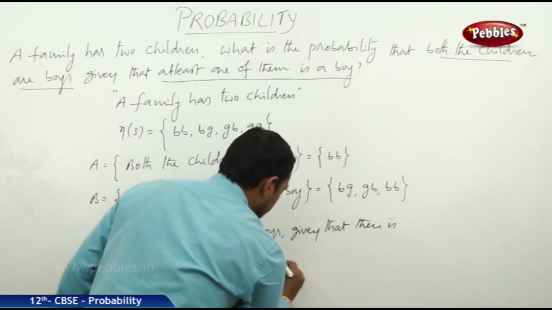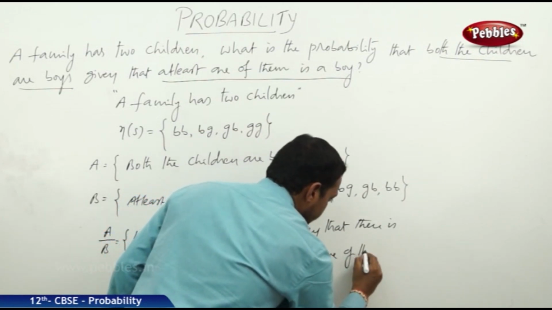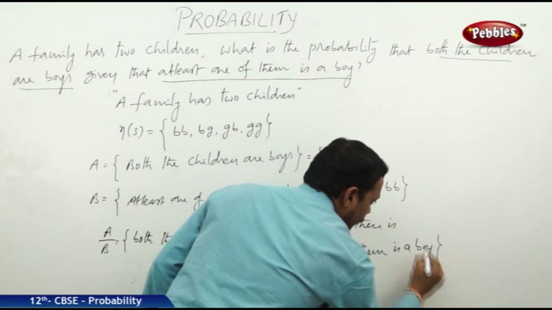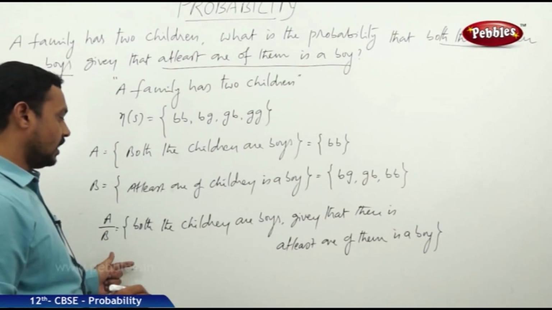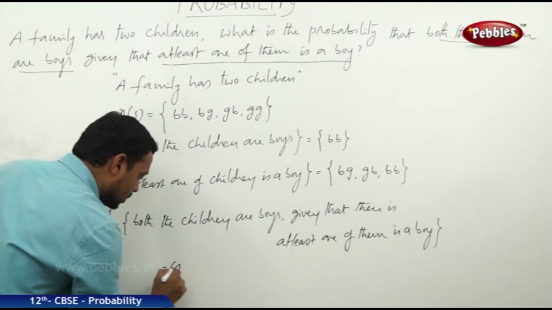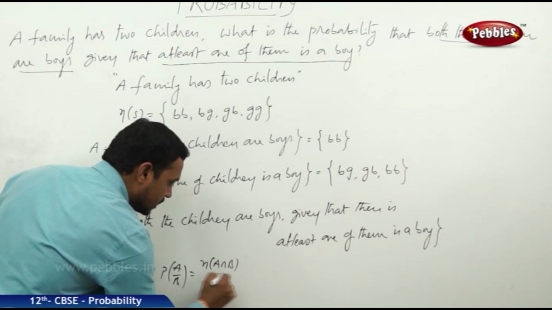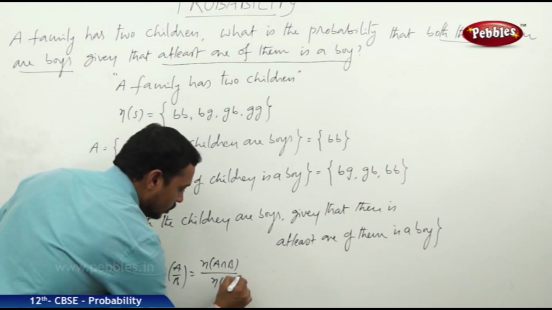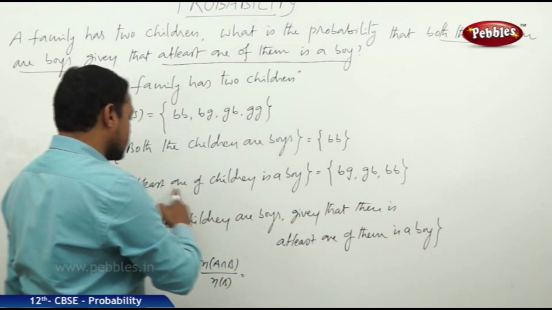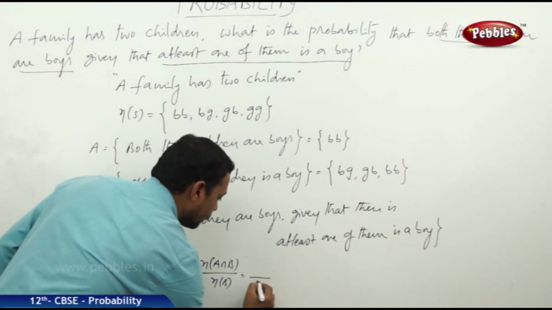The probability for this conditional event A by B is given by n of A intersection B by n of B. The favorable cases of B are 3, therefore n of B is equal to 3.